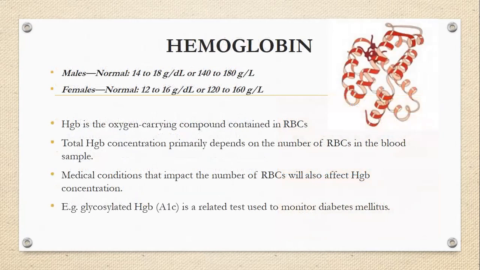Next is the hemoglobin, which is the main oxygen carrying compound in the RBCs. It is important in diagnosis and monitoring the medical condition. Example, glycosylated hemoglobin, which is used to monitor diabetes mellitus.